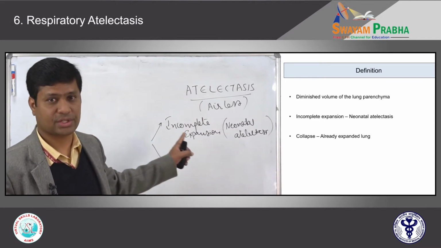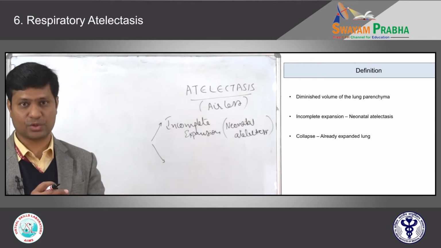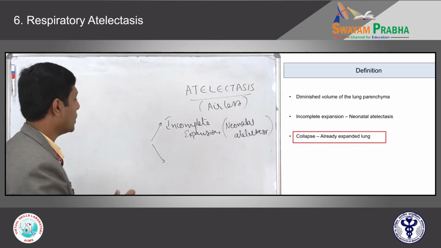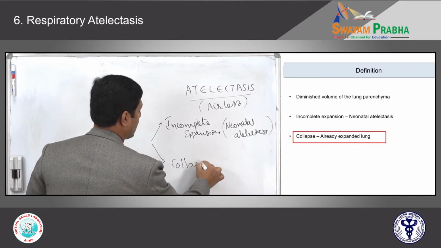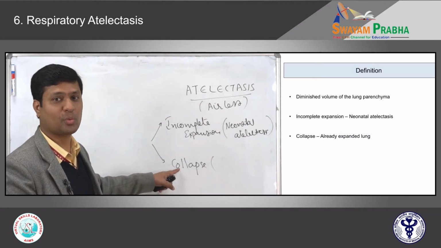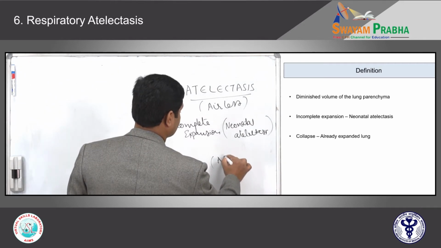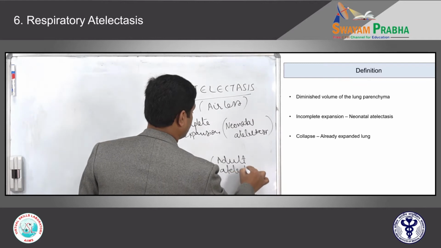And compared to this, if the airless lobe or airless lung occurs in an adult individual where the lung is already expanded, we call it collapse. Because this occurs most commonly in adult individuals, we call it adult atelectasis.